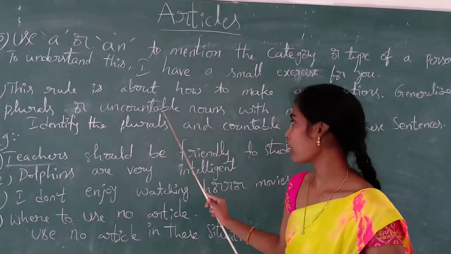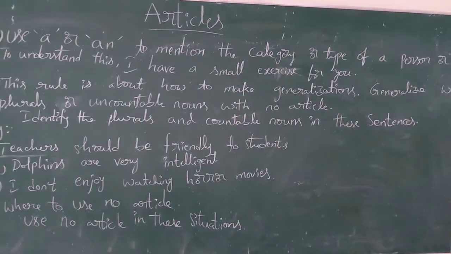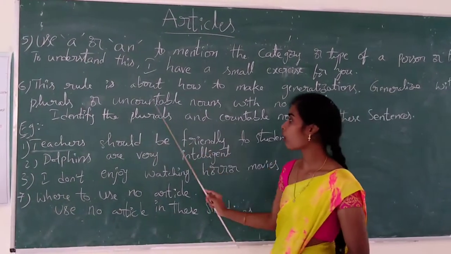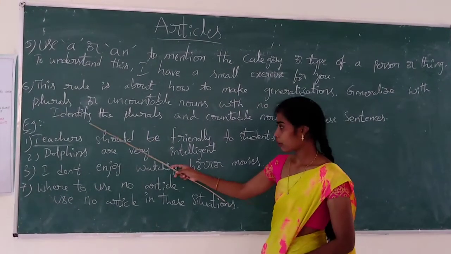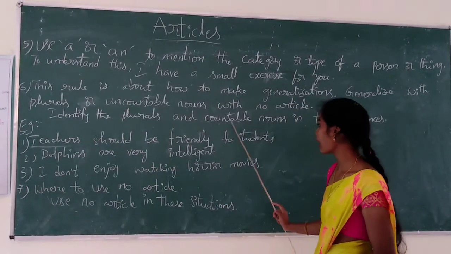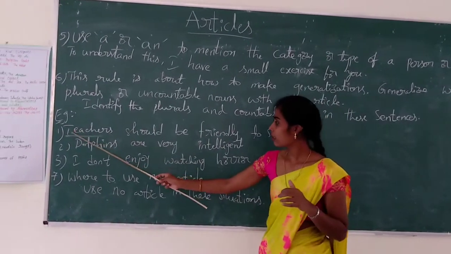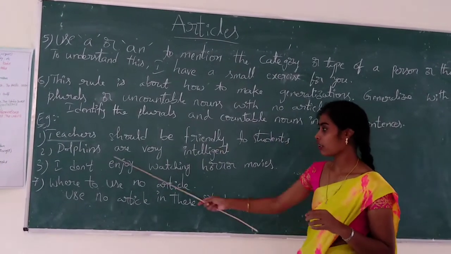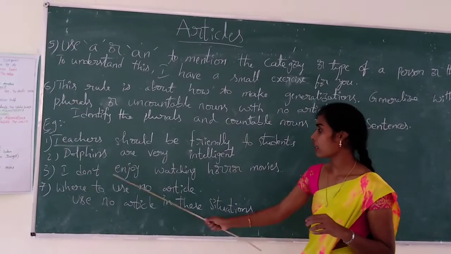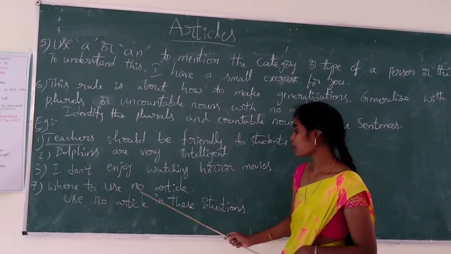This rule is about how to make generalizations. Generalize with plurals or uncountable nouns with no article. For example, identify the plurals and uncountable nouns in these sentences. Teachers should be friendly to students. Dolphins are very intelligent. I don't enjoy watching horror movies. Notice the way we use no article.